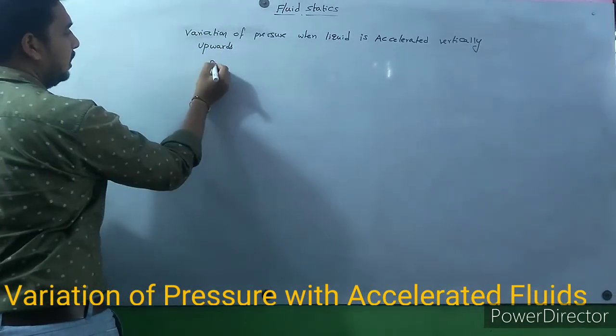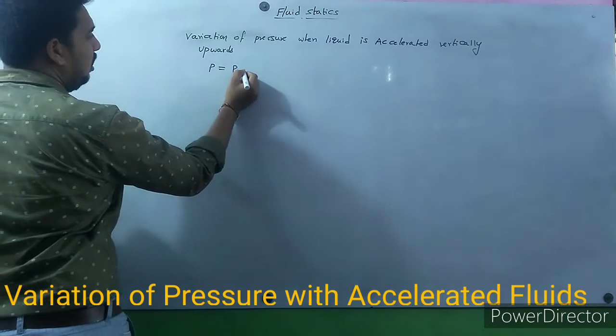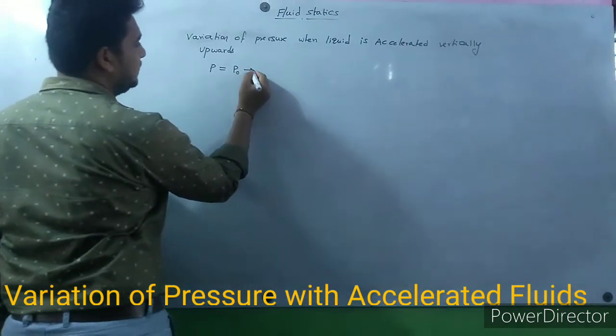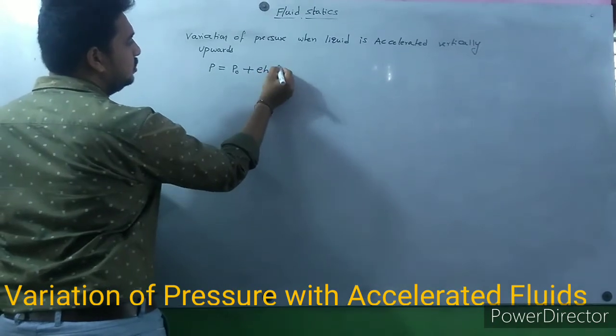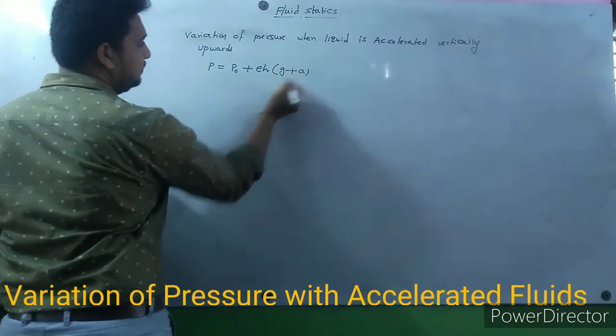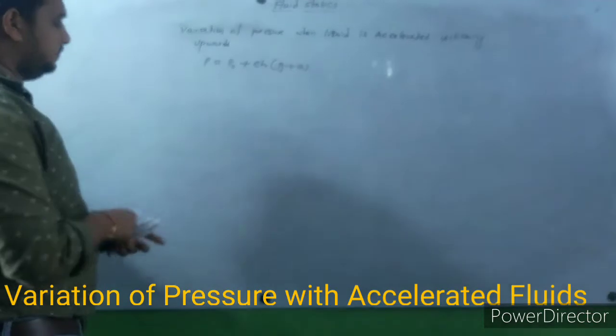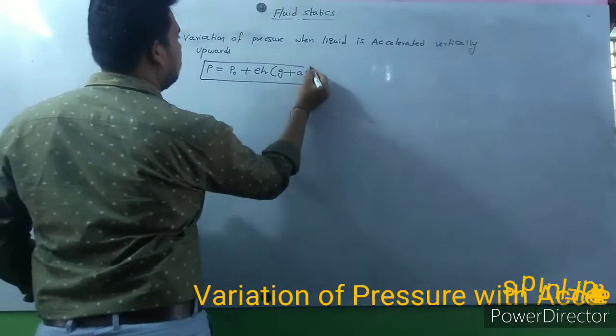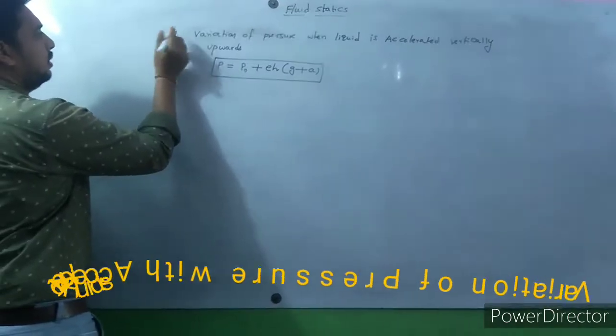What formula did we get? P is equal to P naught plus rho H into g plus a. This is formula 1.